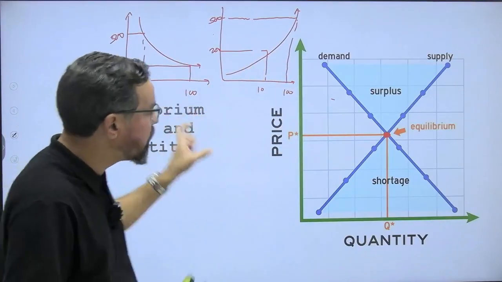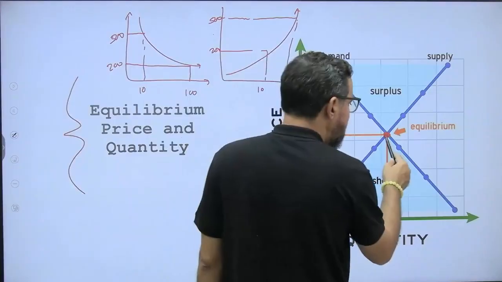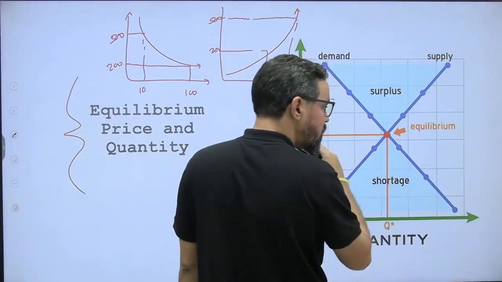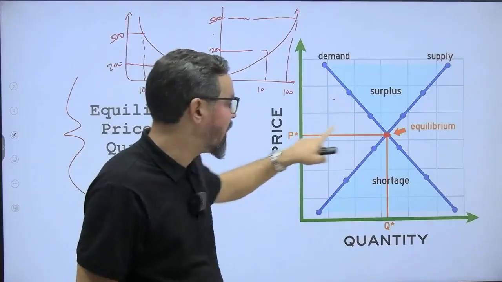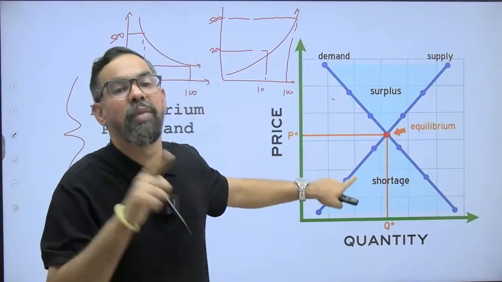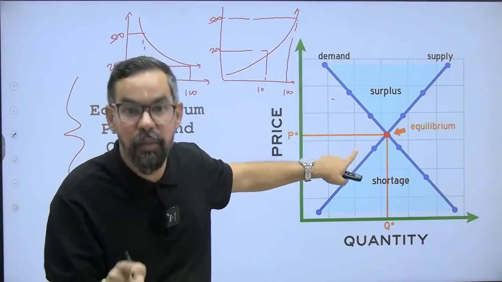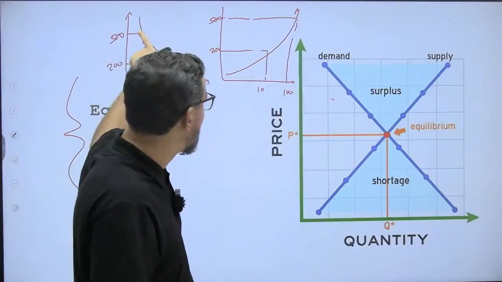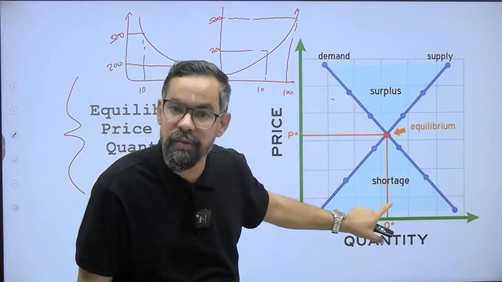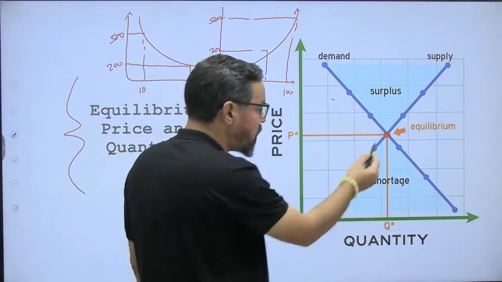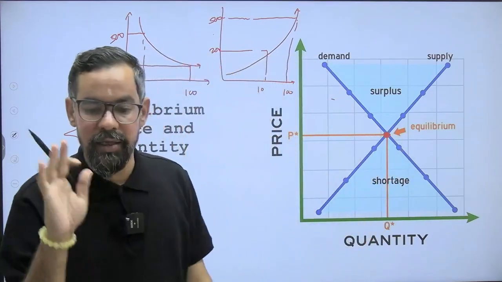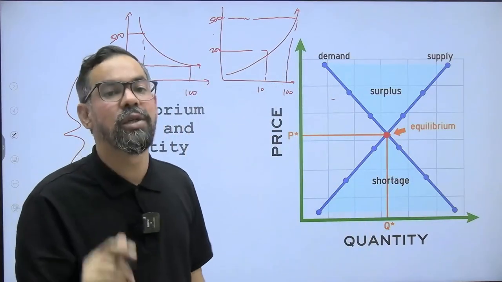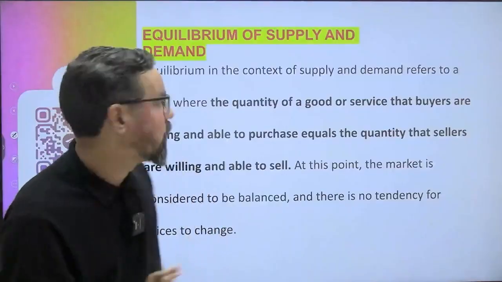The point where buyer and seller meet each other's expectations, this is the point where the seller wants to sell that product at this price and the buyer wants to buy that particular product at that same price. So when these two agree to buy or sell the same product at the same price in a given time duration, that is generally known as equilibrium, right?